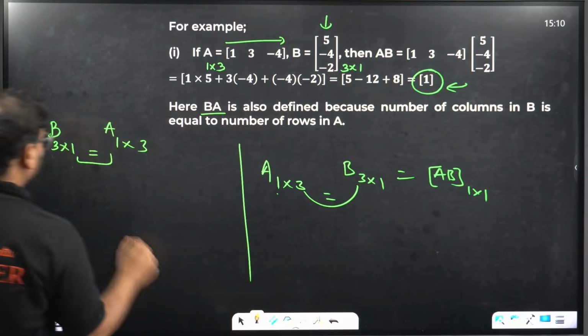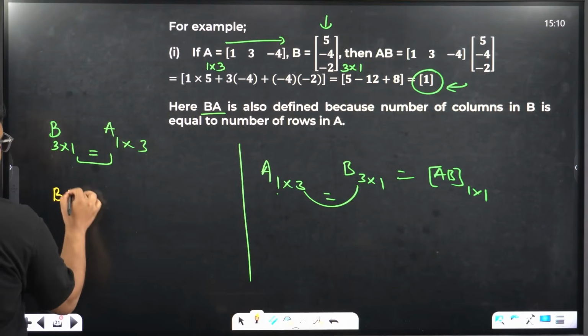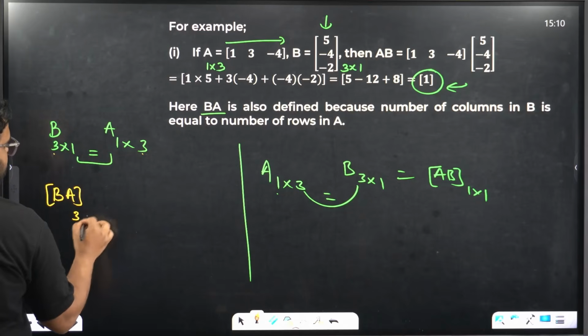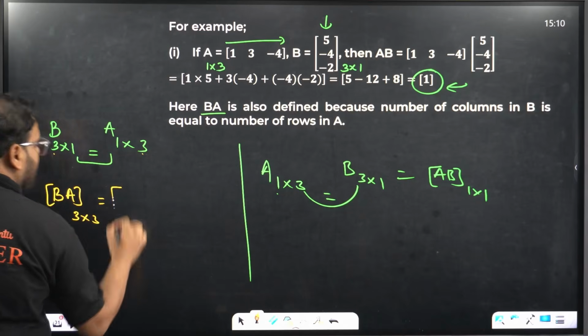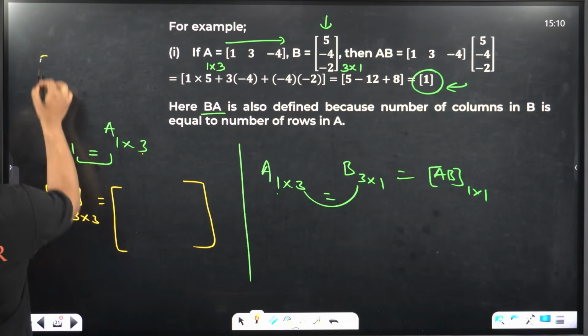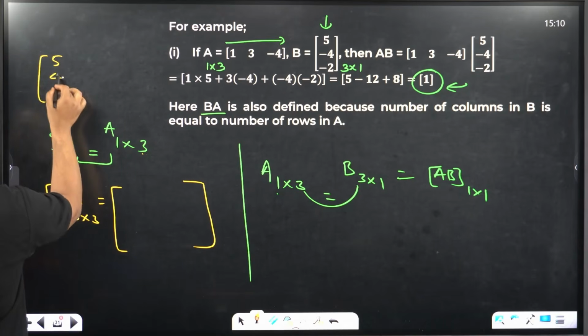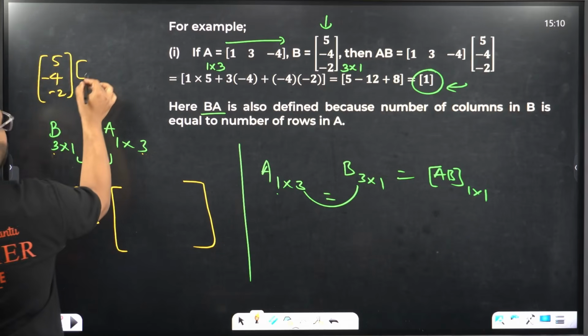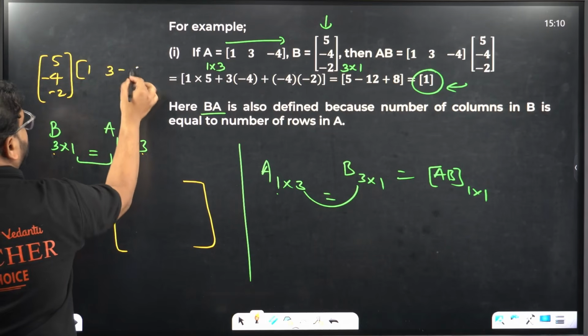And for BA you will have order 3 cross 3. How will it work? Let's check. Let's write B first, 5 minus 4 and minus 2, and let's write A over here, 1, 3 and minus 4.